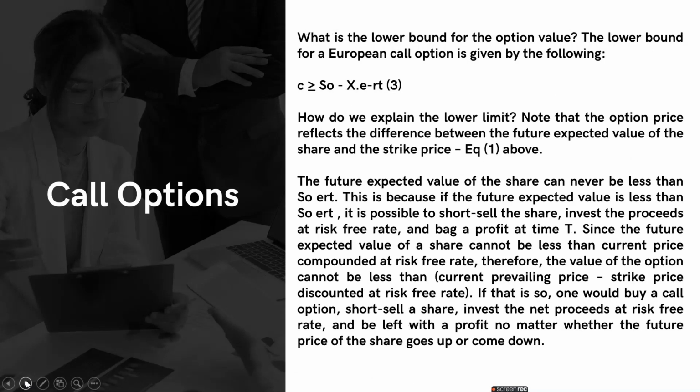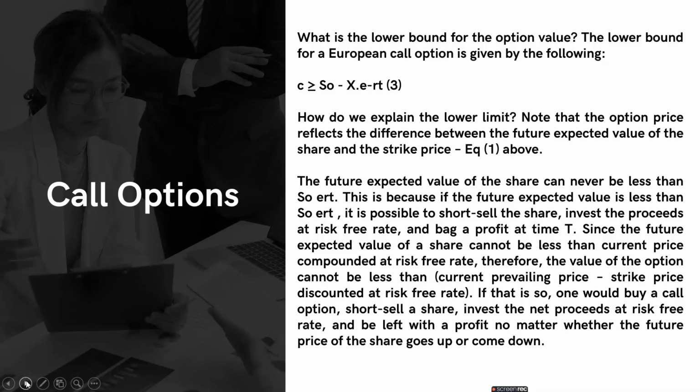So that is about the call options and the upper bound. Now we'll talk in more detail about the lower bounds. Let us see what the lowest value for a European call would be. It can go to 0. It cannot fall any more than that. For a call value to be 0, the value of the stock must fall to 0.